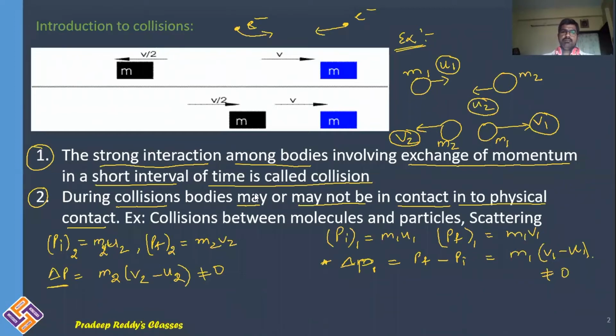Exchange of momentum takes place. So that's about a collision: the short, strong interaction among bodies involving exchange of momentum in a short interval of time is defined as collision.